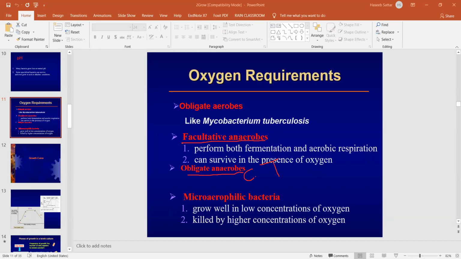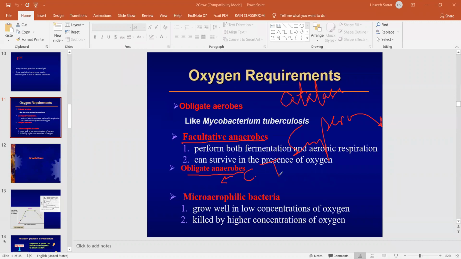So this bacteria does not have these enzymes, and that's why it cannot survive in a condition in which there is oxygen.